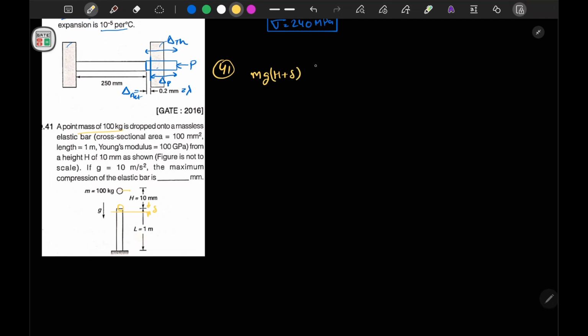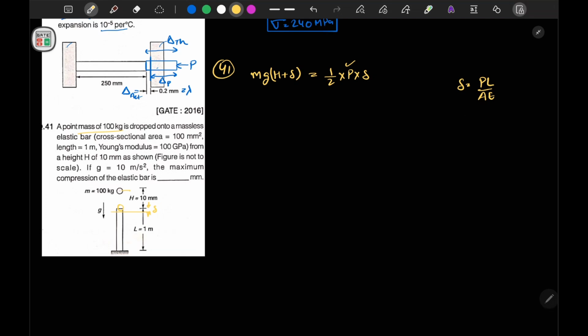This is equal to the final energy, and the final energy at this point is the energy stored in the bar only. So this will be half into P into delta, and here this P is our equivalent load that will be acting. We can also write another equation, delta is equal to PL by AE.